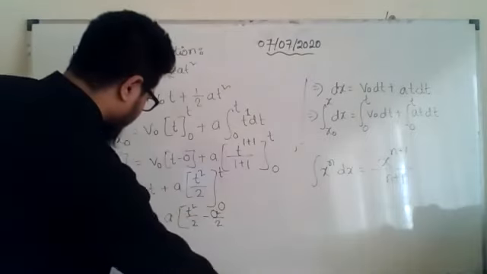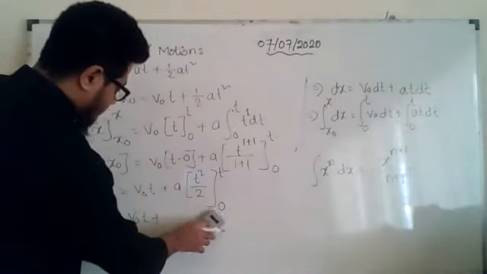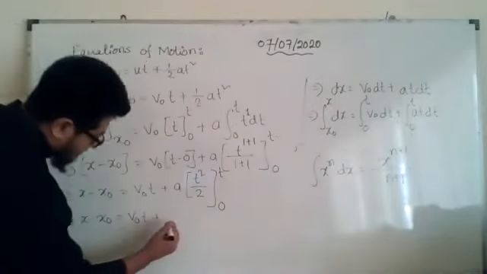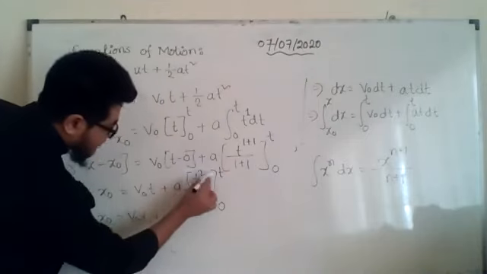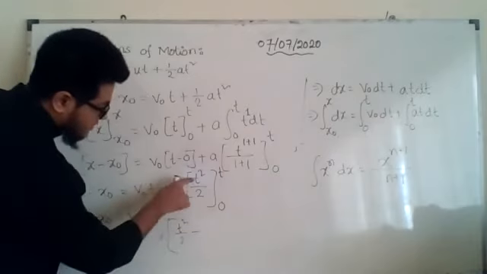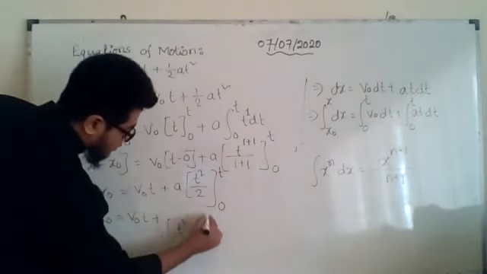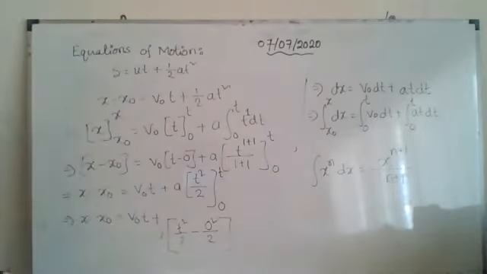Let me write this clearly, you must understand this. I am writing a little bigger here: a, then t first will be replaced by this t, so it will be t square by 2, minus, now t will be replaced by 0, so 0 square divided by 2 will be there. Okay, must remember.